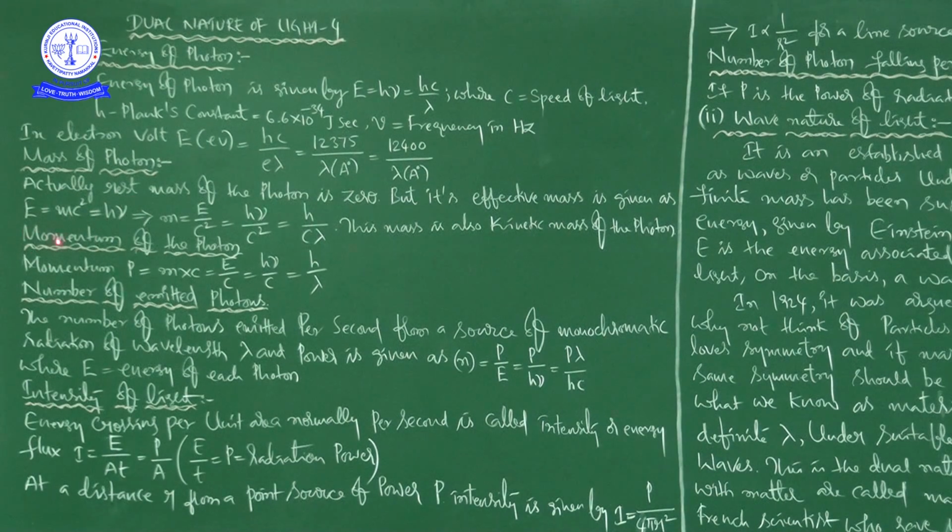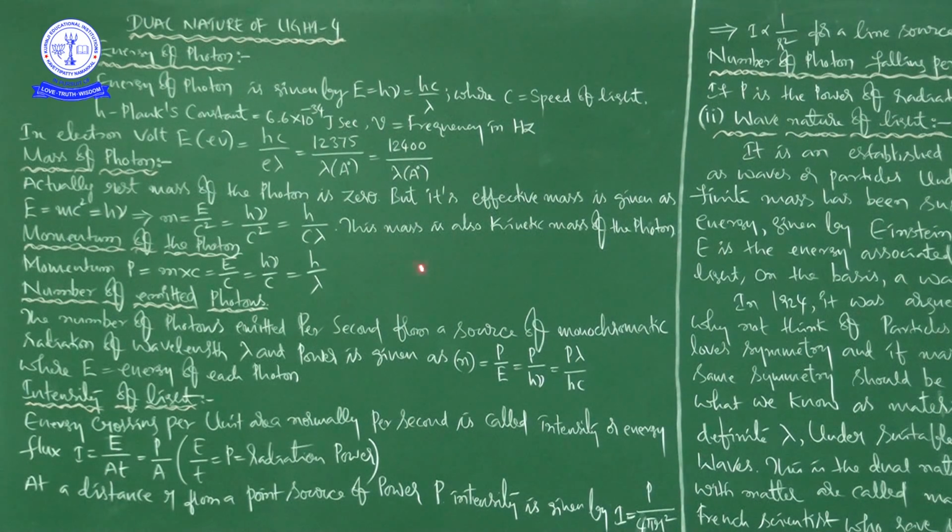So what is the mass of the photon? Just think of it mathematically. m = E/c², which you can also write as hν/c², and that is equal to h/(cλ), because c = νλ, so ν = c/λ. And this mass is also called the kinetic mass of the photon.